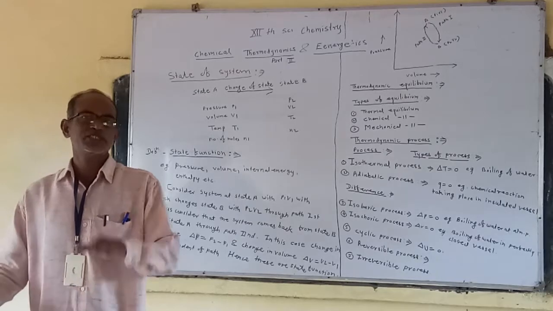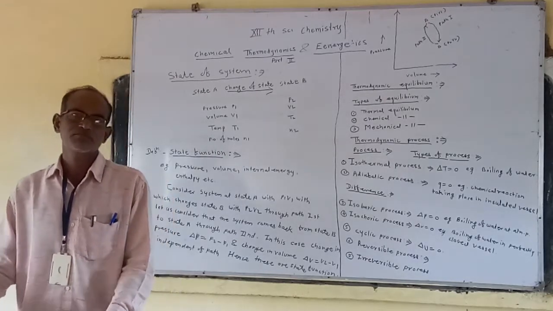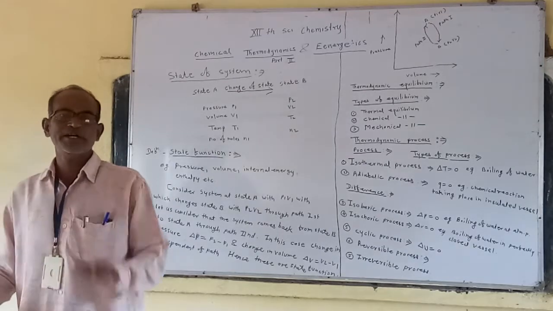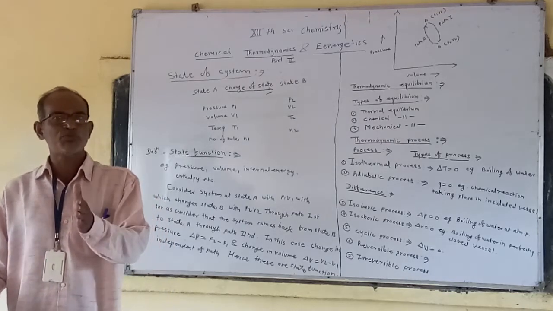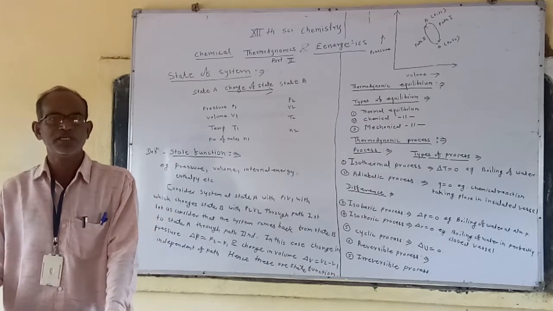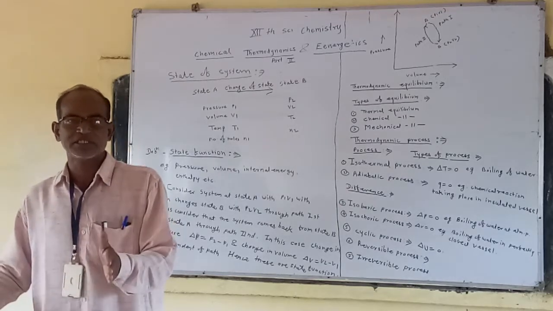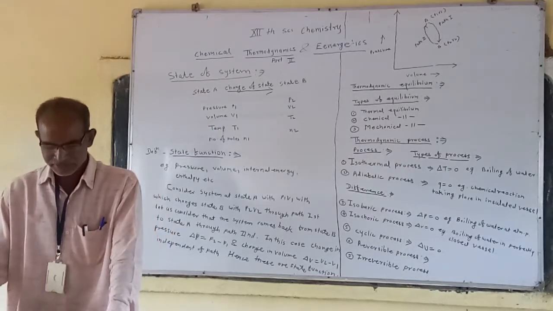Suppose some reaction we can bring about in different ways, but the change in enthalpy we can calculate as the enthalpies of products minus the enthalpies of the reactants. Means enthalpy at final state minus enthalpy at initial state.